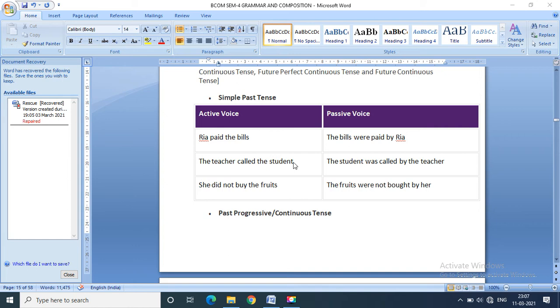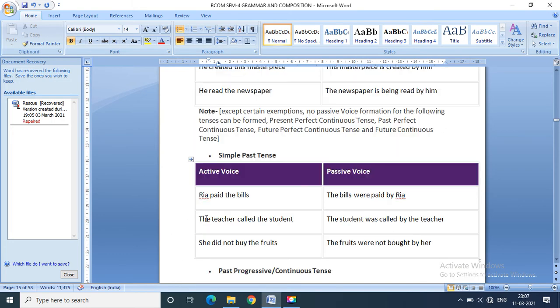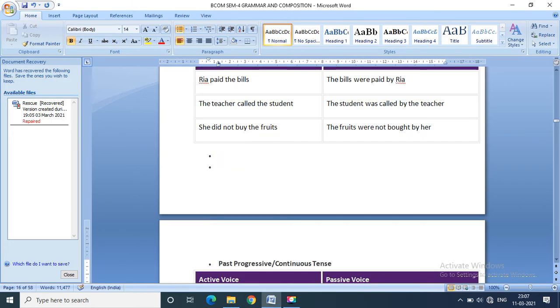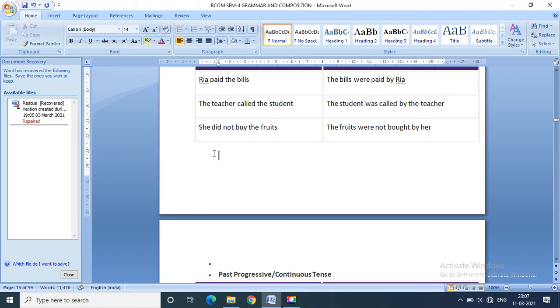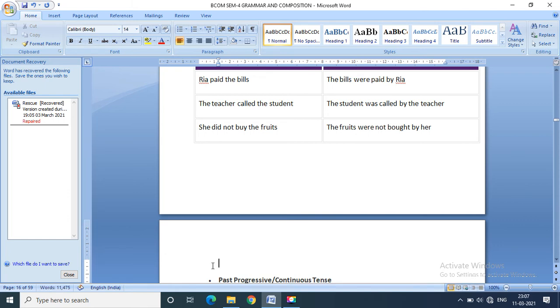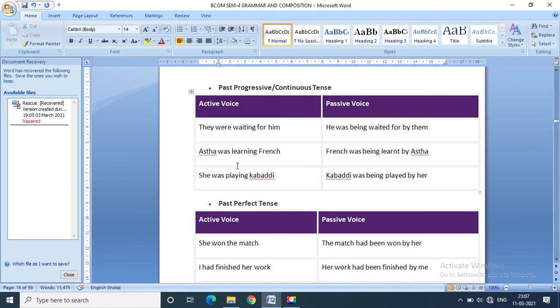The teacher called the student. The student was called by the teacher. She did not buy the fruits. The fruits were not bought by her. Buy, bought. Next is past progressive or past continuous tense. Let us see some sentences. They were waiting for him. He was being waited for by them.